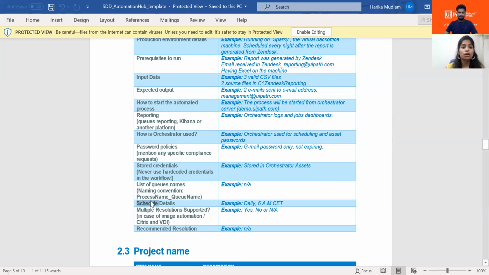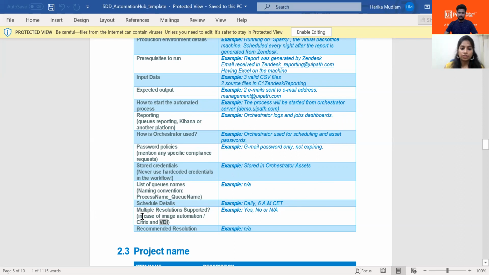And as I've mentioned, how to start the automation process, right? Let's say if it's a schedule, like if it runs on a daily basis or monthly basis, if it's a scheduled job, you have to mention what the schedule details are, like daily 6 a.m. at CET. So this information you have to mention under schedule details.